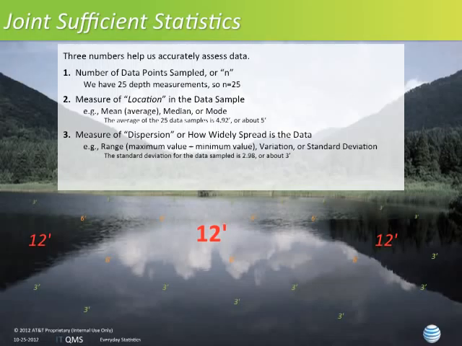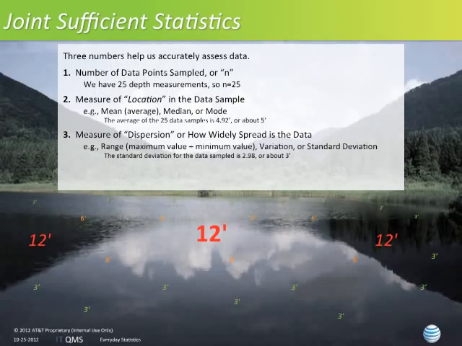When we talk about statistics, we call these joint sufficient statistics. There are really three numbers that help us accurately assess data, or in this case, a set of data or a sample of data. And those three things are, first of all, the number of data points sampled. We call that N. In this case, we have 25 depth measurements, so N equals 25.